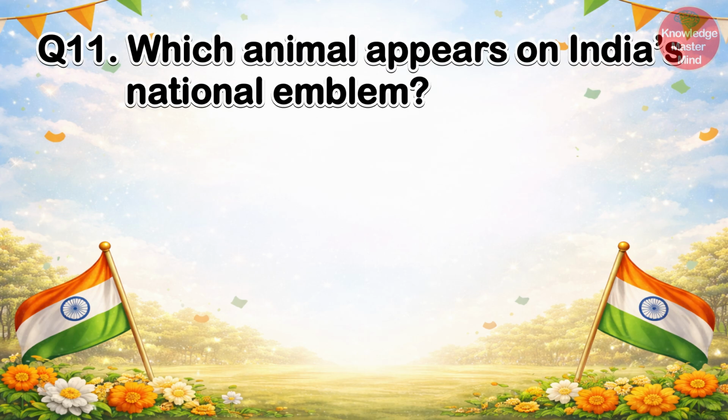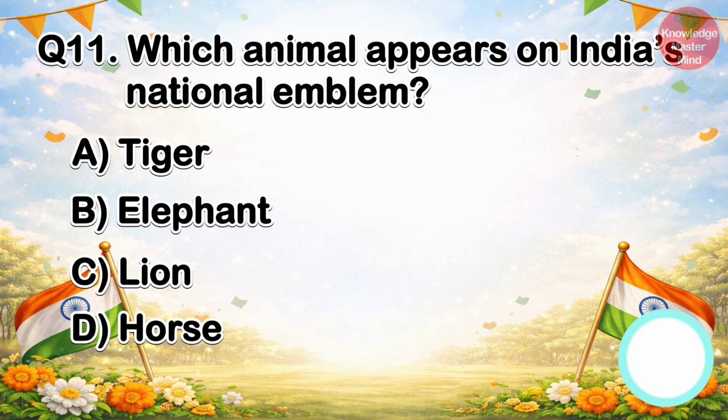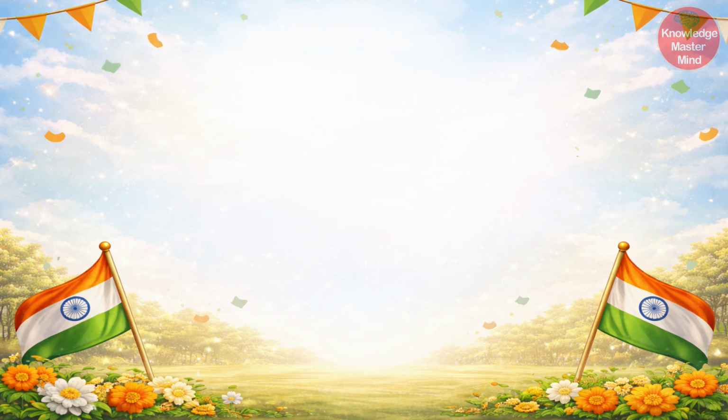Question number 11 is: which animal appears on India's national emblem? The options are A. Tiger, B. Elephant, C. Lion, D. Horse. The correct answer is C. Lion. The national emblem has four Asiatic lions.